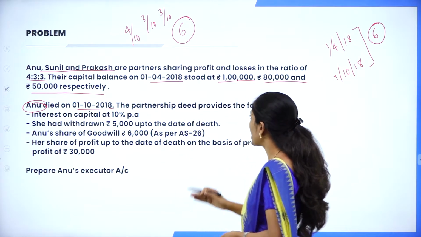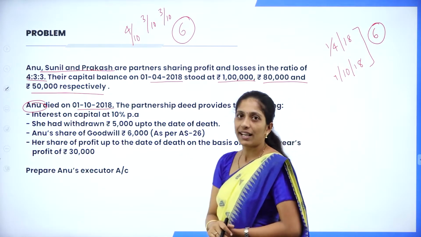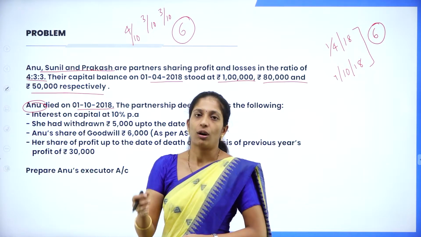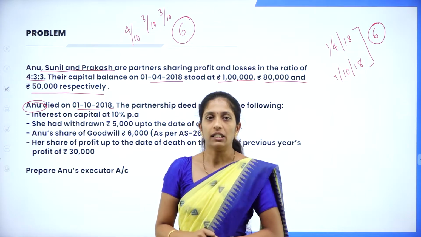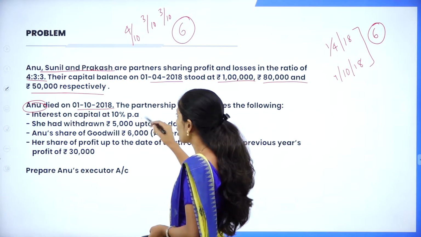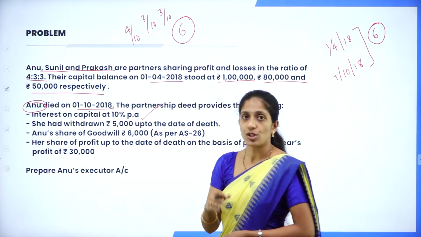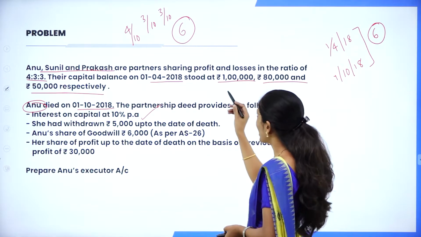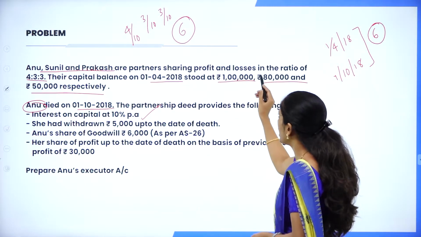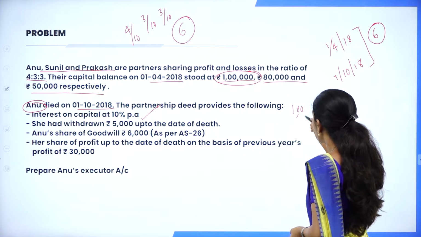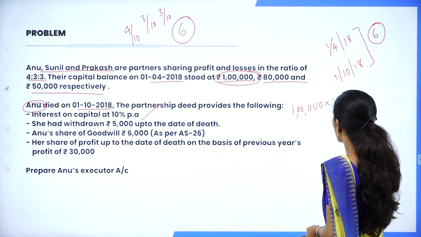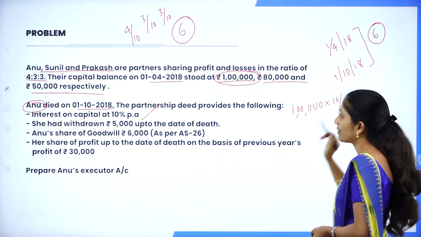The partnership deed provides the following. So let us see what are the transactions or items that have to be given to the deceased partner. Interest on capital at 10% per annum. So we have to calculate interest. They have given the capital of Anu here, 1 lakh. So upon this 1 lakh into 10%, we have to calculate the interest.